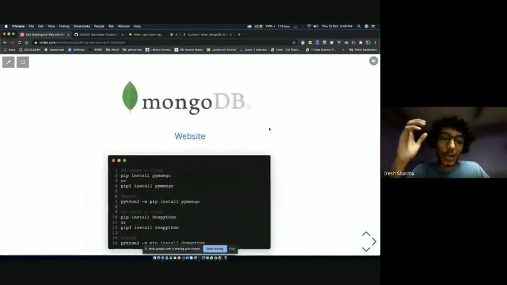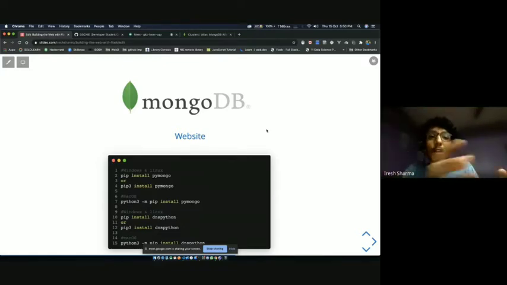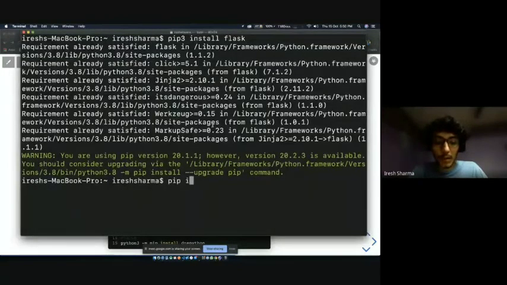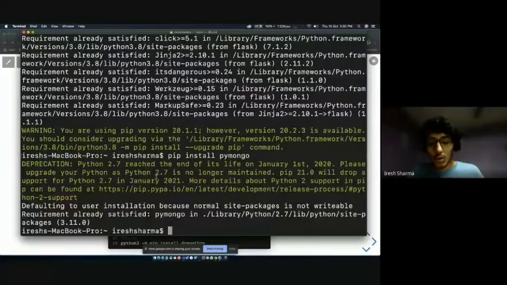So now we have to install PyMongo. PyMongo is basically a library that lets you talk to your MongoDB. We made a MongoDB cluster, a MongoDB database on the cloud, on the internet, but we need a way to talk to it using our Flask application, right? Our Flask application uses Python, and hence we're going to install the Python libraries for it. Let's open terminal and do pip install PyMongo. This will take less time on my laptop because I already have it. In your case, it might take some more time.